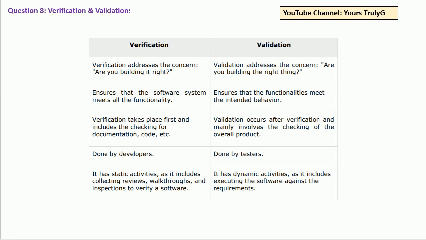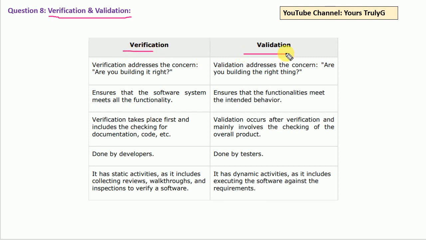So let's move to the next question, which is: what is verification and validation? This is actually the most confusing thing. In general, if you ask a general person about the terms verification and validation, they will say these are one and the same thing. But there is a difference between verification and validation.